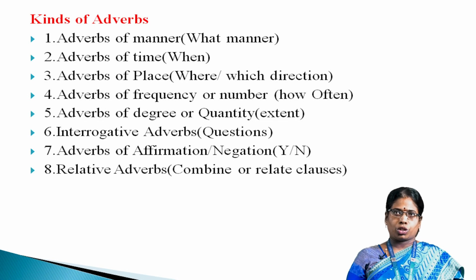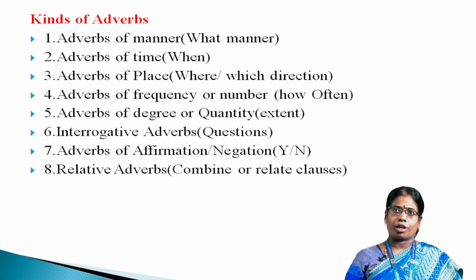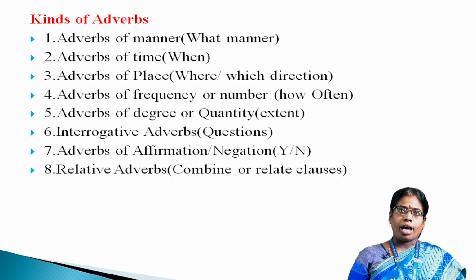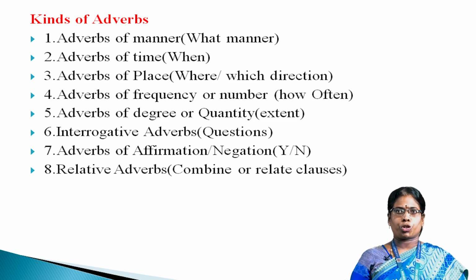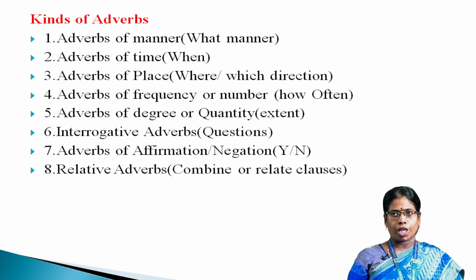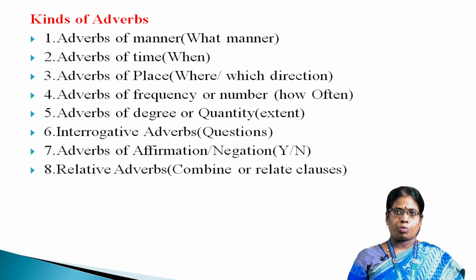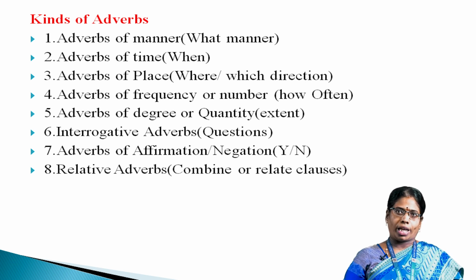We can look at the kinds of adverbs. Adverbs of manner refer to what kind of manner. Adverbs of time refer to when. Adverbs of place answer the questions where and in which direction. Adverbs of frequency or number show how often the action takes place. Adverbs of degree or quantity show to what extent.